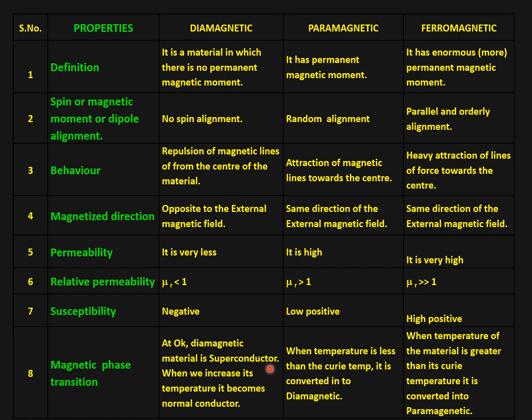In the case of paramagnetic material, when the temperature is less than the Curie temperature, it is converted into diamagnetic. Whereas for ferromagnetic material, when the temperature is greater than its Curie temperature, it is converted into paramagnetic material.